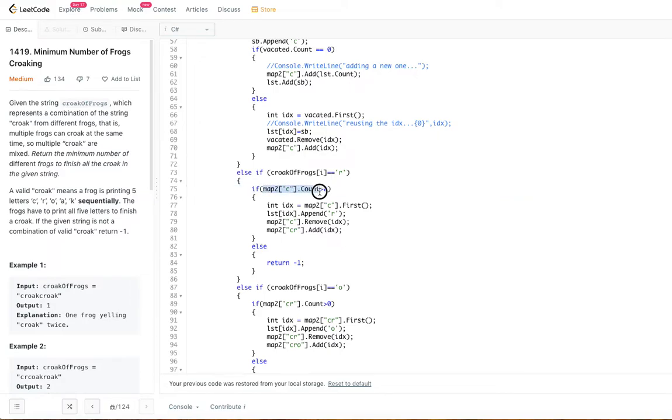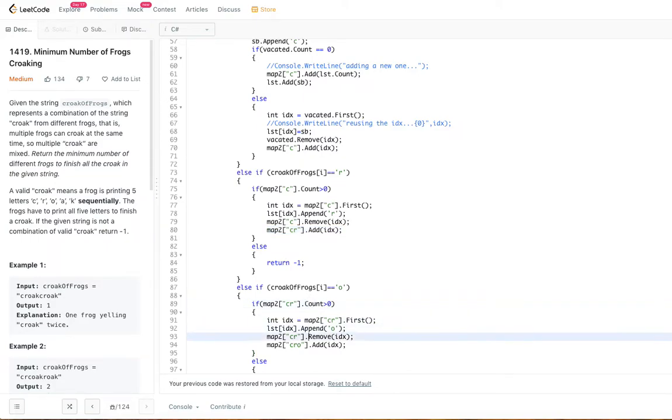For example, if a corresponding C is available, what you are going to do is append this R to the existing C, the index that you are getting from map 2. So C became now CR. So it should be removed from this map 2 of C, and added to map CR. That's what we are doing here. It is removed from that and added to map CR. That's it. So we do a similar thing for O also.